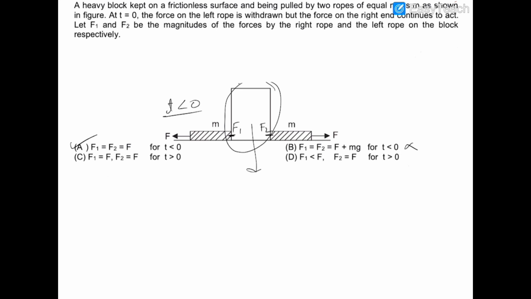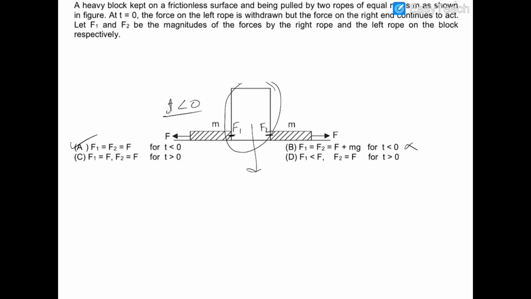So there will be only one correct option, which is option number A, as at t greater than 0, the system will move, and the forces with which the heavy block is being pulled from left and right, F1 and F2, will depend on the acceleration of the system, and the acceleration will depend on the mass of the heavy block, which is not given to us, so we cannot find the values of F1 and F2 beyond t greater than 0.